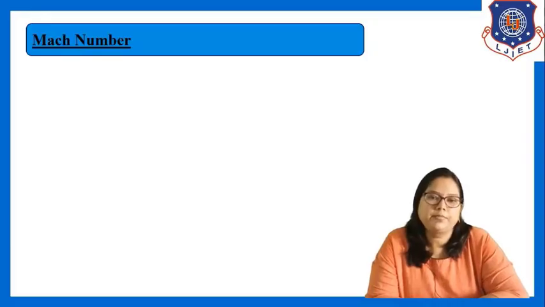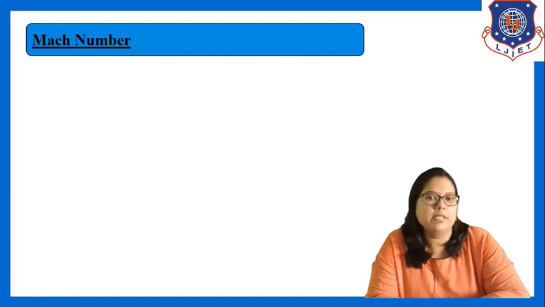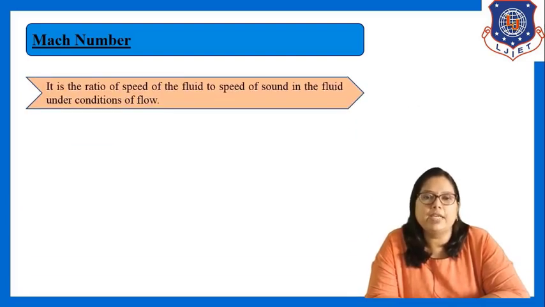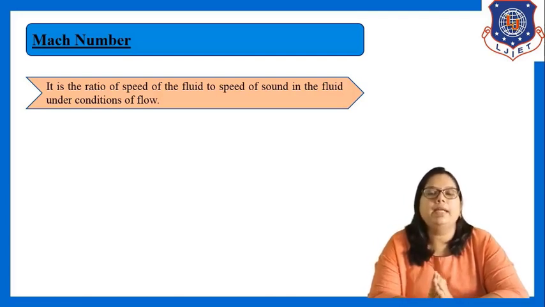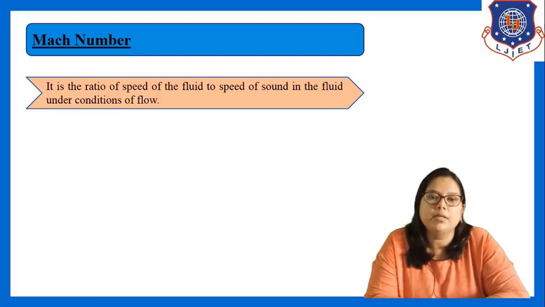Mach number. For any compressible fluid in a dynamic condition, the Mach number is very important. What is this Mach number? Mach number is defined as a ratio of speed of fluid to the speed of sound in the fluid under the condition of flow. We are talking about when fluid is in moving condition or in dynamic condition. So Mach number is basically a dimensionless quantity. How do we define it? Mach number is a ratio of speed of fluid to the speed of sound in the fluid.